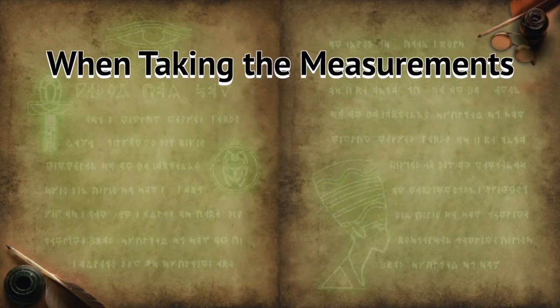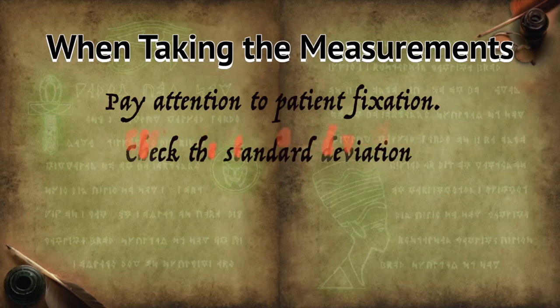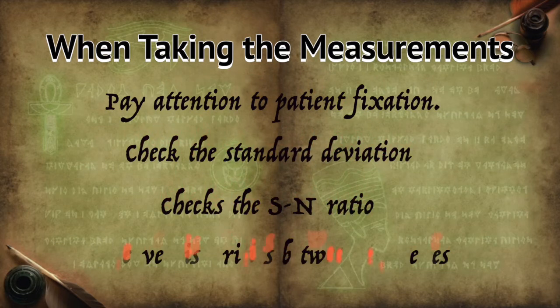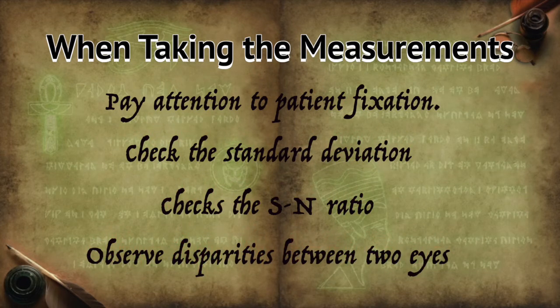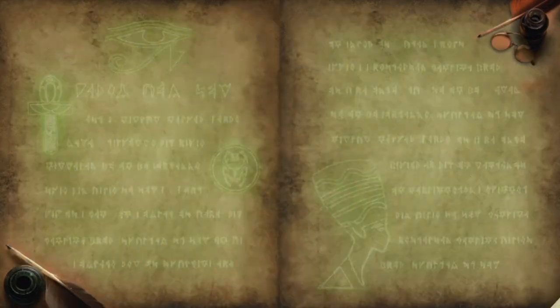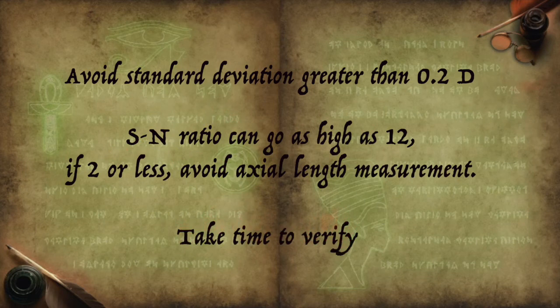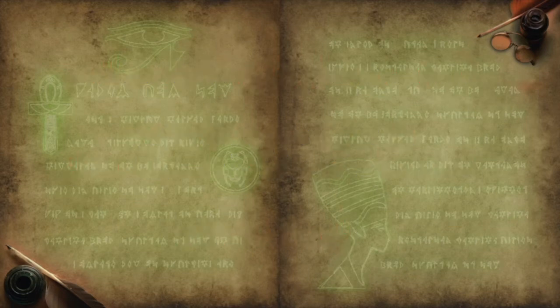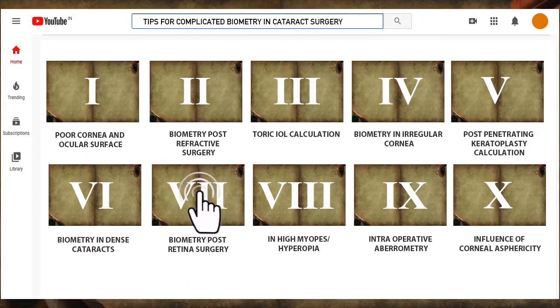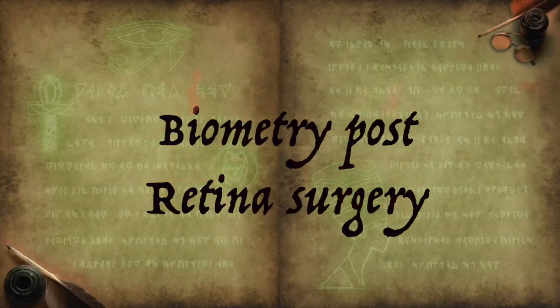The commandments to be followed here are to check the standard deviation and the signal to noise ratio between both eyes. Standard deviation more than 0.2 diopter should be avoided, whereas avoid signal to noise ratio less than 2.